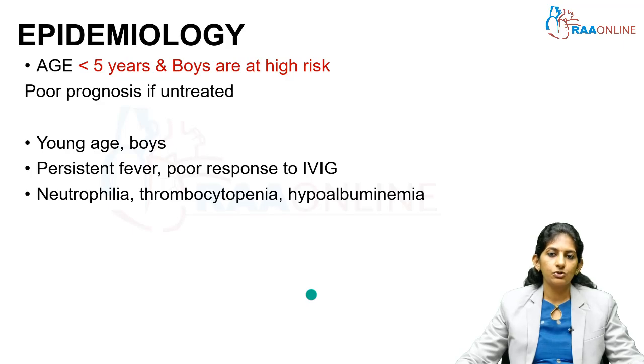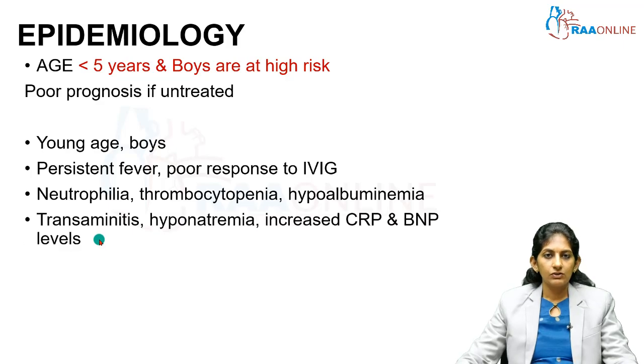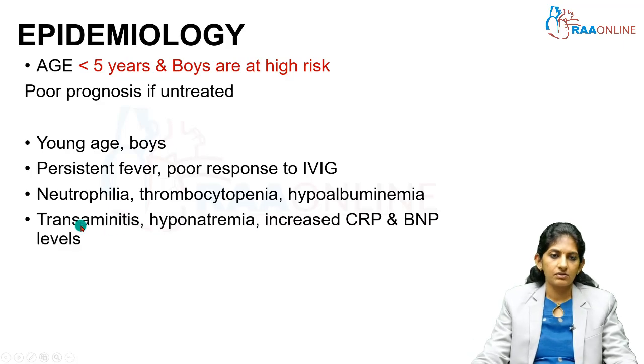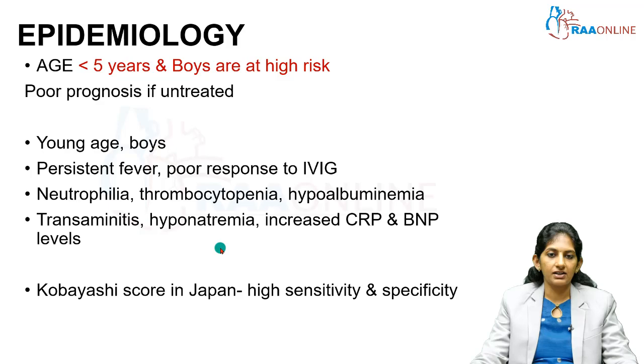Neutrophilia and thrombocytopenia, hypoalbuminemia. This is exactly the opposite of the usual picture. Normally we see thrombocytosis in Kawasaki disease, but when there is thrombocytopenia and neutrophilia, it is a poor prognostic indicator. Involvement of other systems, transaminitis, hyponatremia, increased CRP, and increased BNP, brain natriuretic peptide levels, are poor prognostic factors.